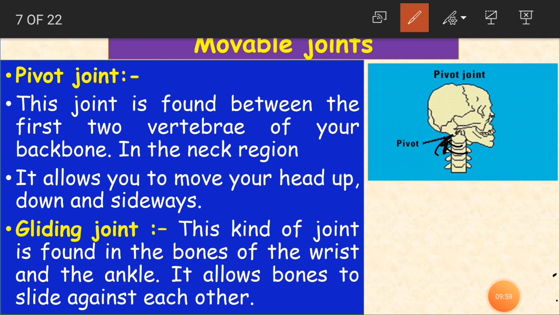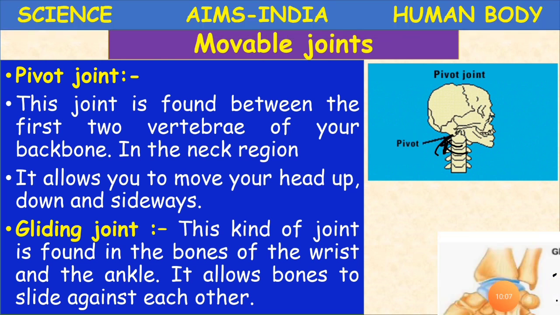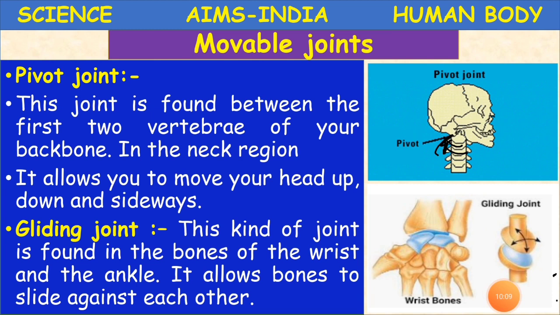You have these in the first two vertebrae of your backbone, that is in the neck region, and it allows you to move your head up, down and sideways. By this we are able to move our head up, down and sideways. Actually this has a very flexible movement, flexible in the sense you can move according to your convenience.